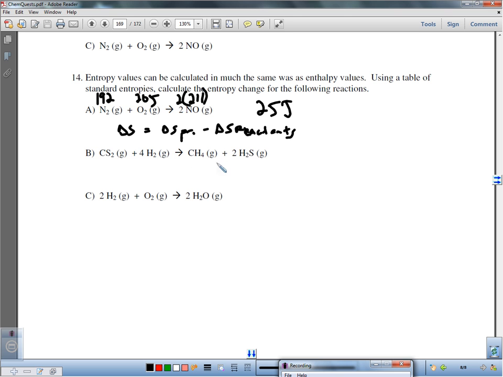Do the same thing for these, all coming from the back of the book. 164 joules, and here negative 89 joules. Now you will be looking at a sheet to try to determine the entropy increase or decrease in a bunch of different situations. Good luck!